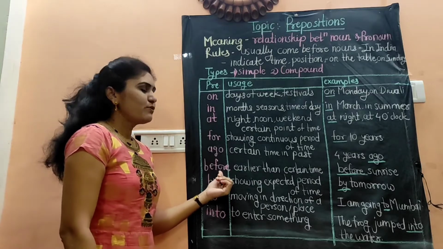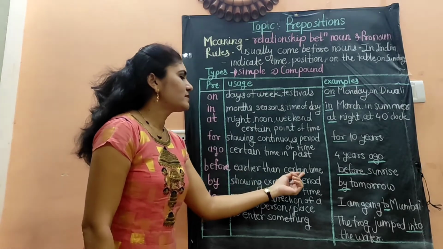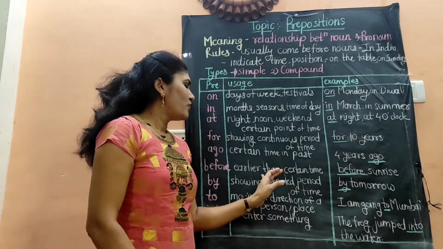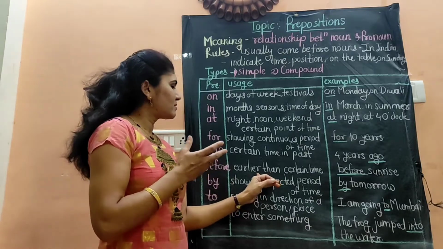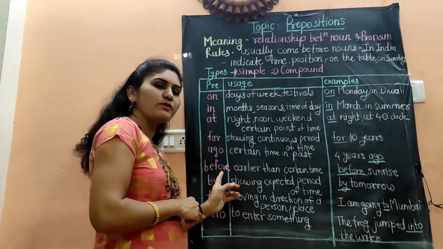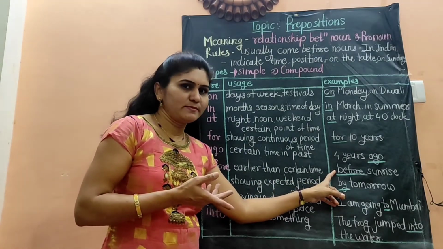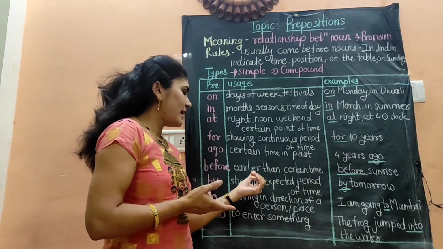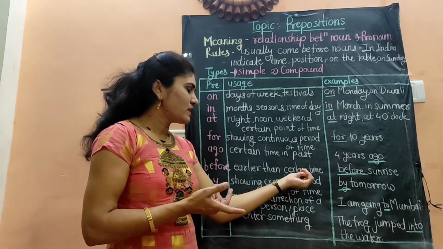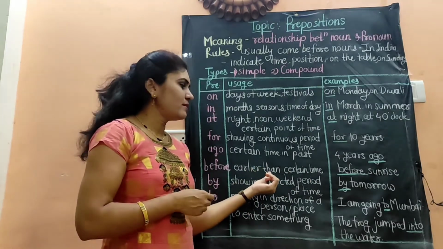Then the preposition before. It is used for earlier than a certain time. Means if we want to state some earlier time before a certain time, then we use the preposition before. For example, I always wake up before sunrise. Here I want to say that I wake up before sunrise, before a certain time. So it shows the earlier time.